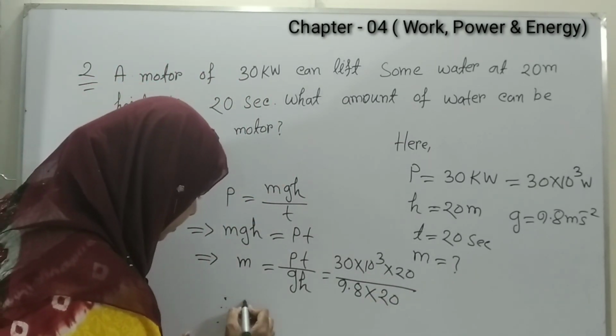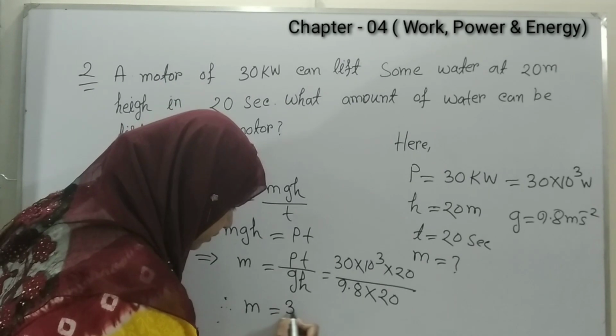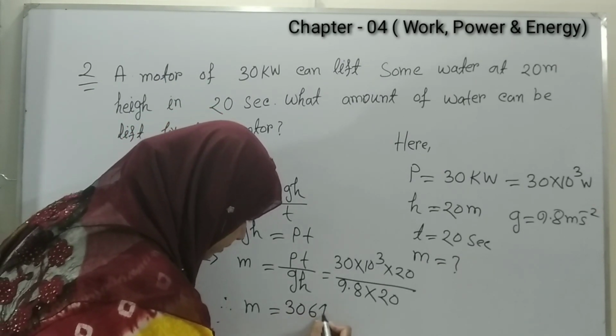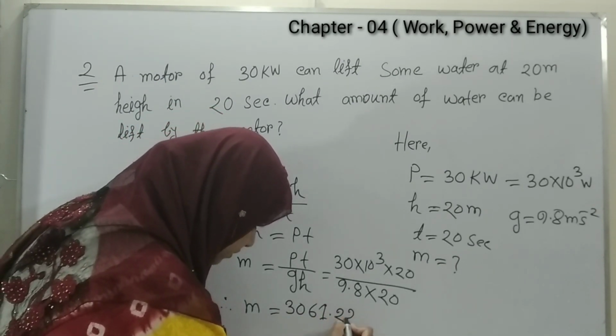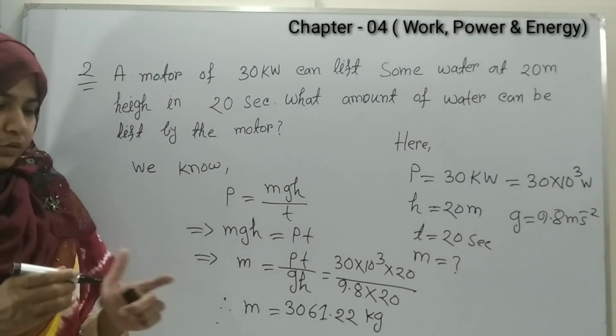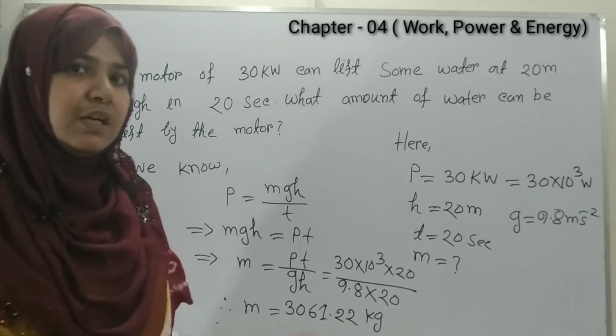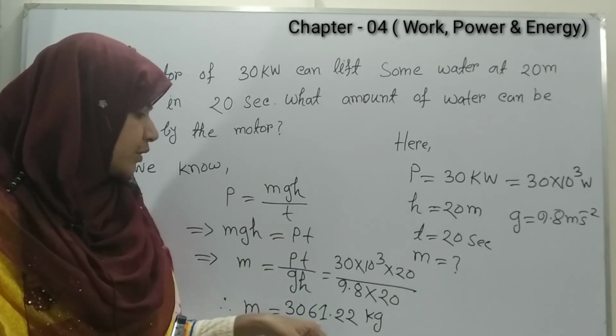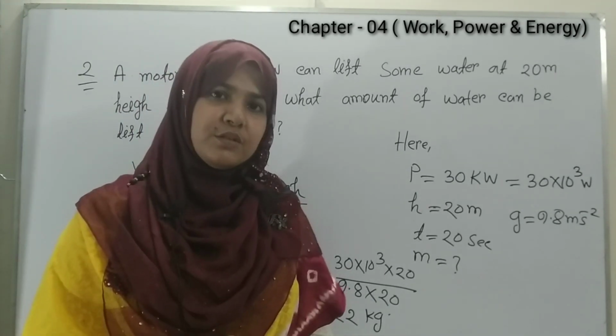So the amount of water lifted by the motor is 3061.22 kg.